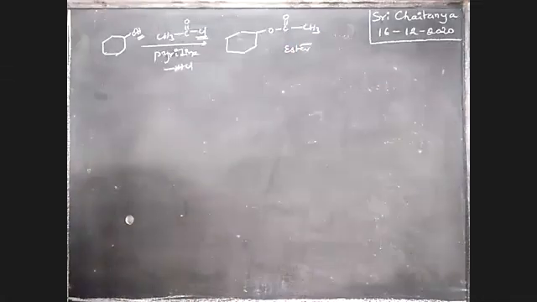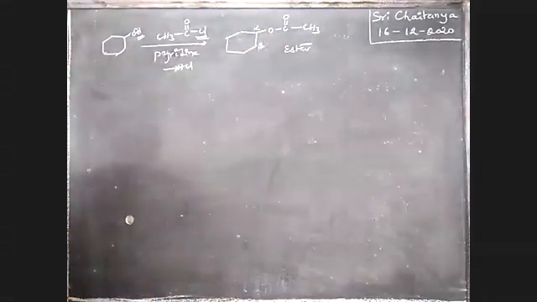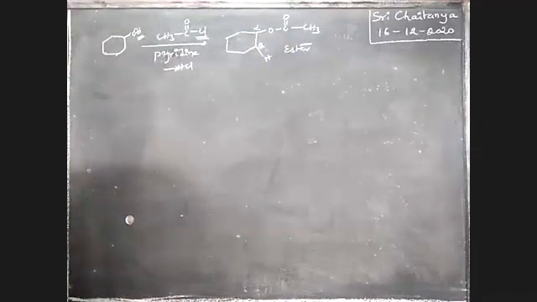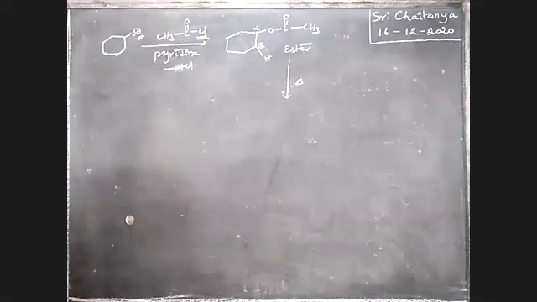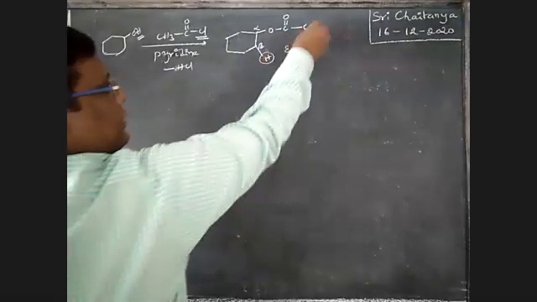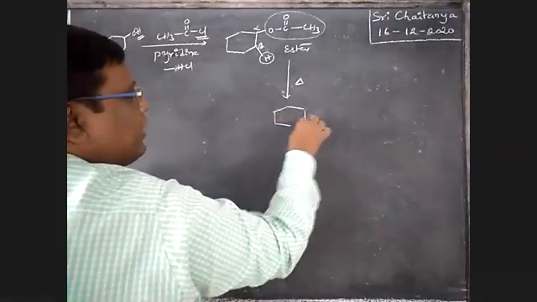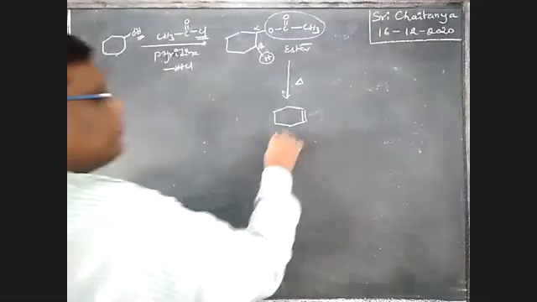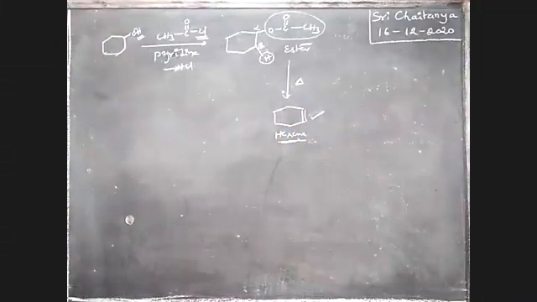This is ester. Here oxygen is connected, this is the alpha position, this is the beta position, boys. Here hydrogen is there, this is beta hydrogen. That beta hydrogen is eliminated. Now it is pyrolyzed, heated strongly at about 500 to 600 degrees centigrade. This beta hydrogen and this group go out. That finally leads to the formation of a double bond at this position. That is cyclohexene. It is an alkene, boys. It is a way to prepare alkenes.